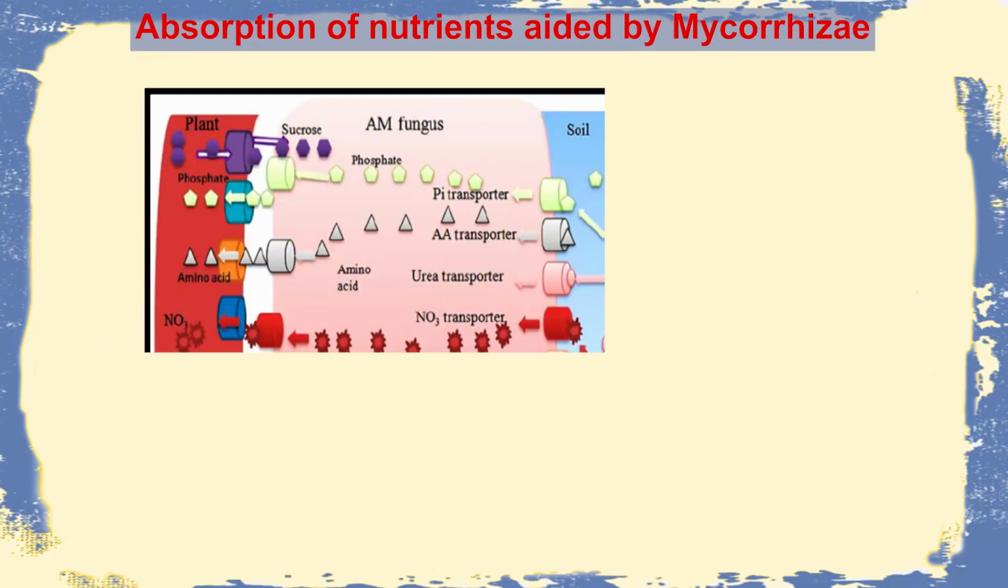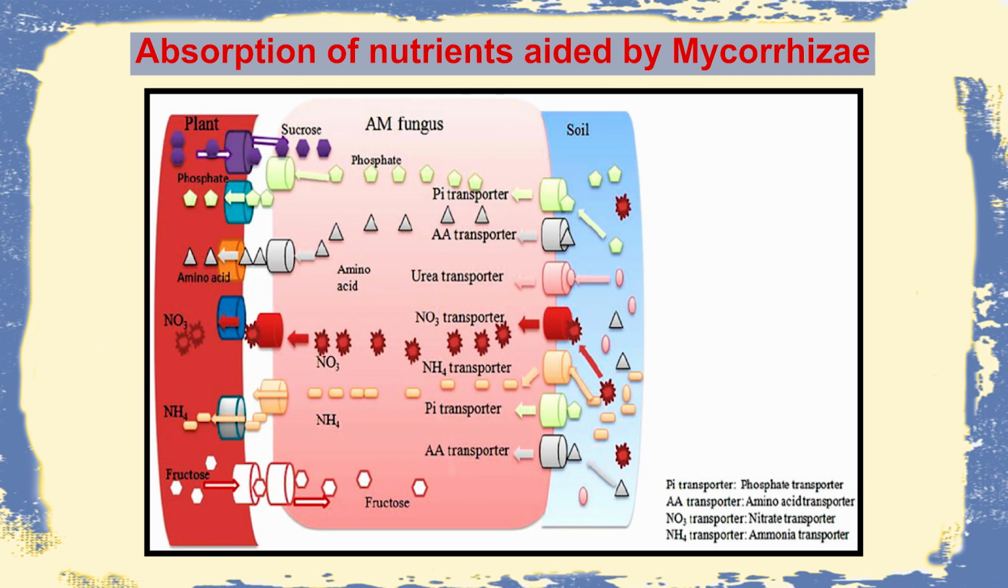Now let us talk about the importance of mycorrhiza. As I was telling you, the mycorrhizal fungi is an intermediate between soil and the root of a higher plant. So very often we see that the mycelial wall of the fungi will have different types of transporters or receptor proteins, which include the Pi receptor, the amino acid transporter, the urea transporter, the nitrate transporter, the ammonia transporter, and of course the phosphate transporter.